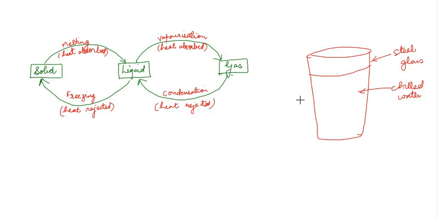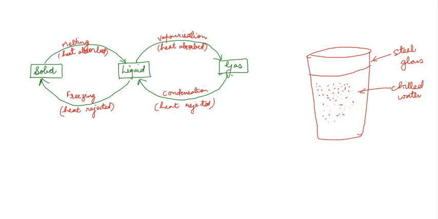If you don't get chilled water, you can even put some cubes of ice in the water, and then observe it. After 15 seconds, 20 seconds, you observe the outer wall of the glass. ग्लास के बाहर देखोगे कि पानी की छोटी छोटी बूंदें आ गई हैं, बाहरी वॉल में। देखोगे very minute droplets. Okay, from where did these droplets come?